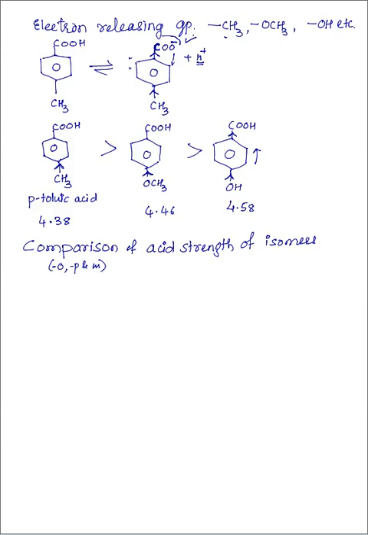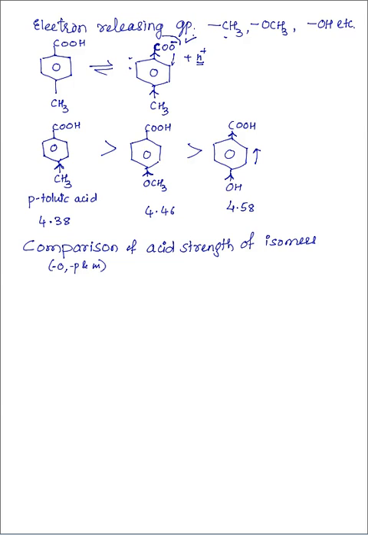Comparison of acid strength of the isomers. Suppose the same group containing isomers, but ortho, para and meta isomers. For example, orthonitrobenzoic acid, para-nitrobenzoic acid, and meta-nitrobenzoic acid.